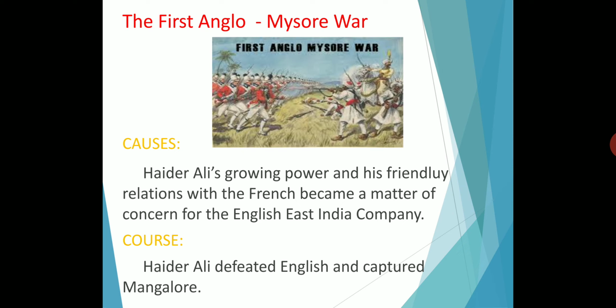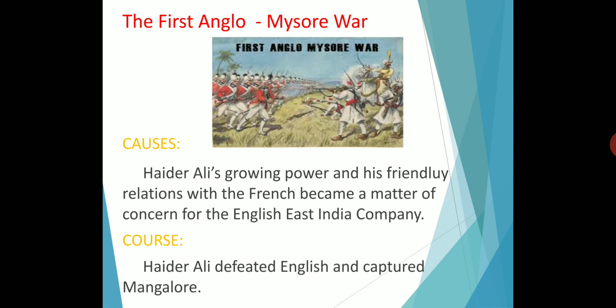Who won the battle? Hyder Ali. Hyder Ali won the battle, he defeated the English and he captured Mangalore. Okay, Hyder Ali defeated the triple alliance of the Marathas, the Nizam and the English East India Company, and Mangalore is one of the places he captured. In March 1769, he attacked Madras and forced the English to sign a treaty on 4th April 1769.